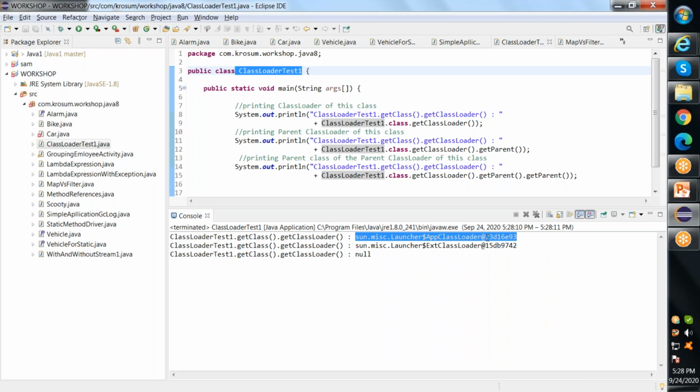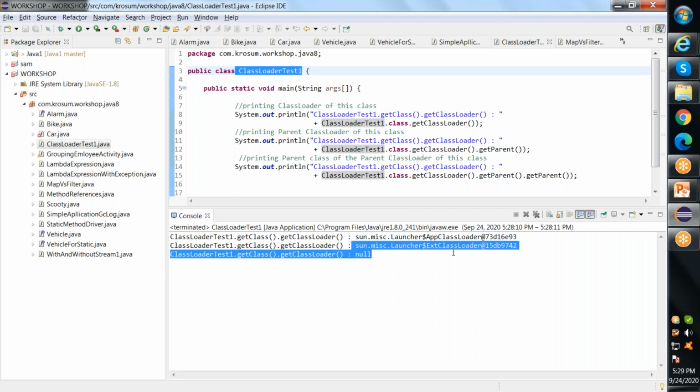So this is the implementation of the application class loader. If you see here, app class loader, application class loader. Okay, so this is the parent class. This is the class which loaded my class file. Here I am checking the parent class loader of the class loader which executed this. The parent class loader is the extension class loader. Followed by that, I'm getting null here because there is no class file for the bootstrap class loader. It is implemented in C language. So that's why I'm getting this null value. Okay, and follow this. One second.